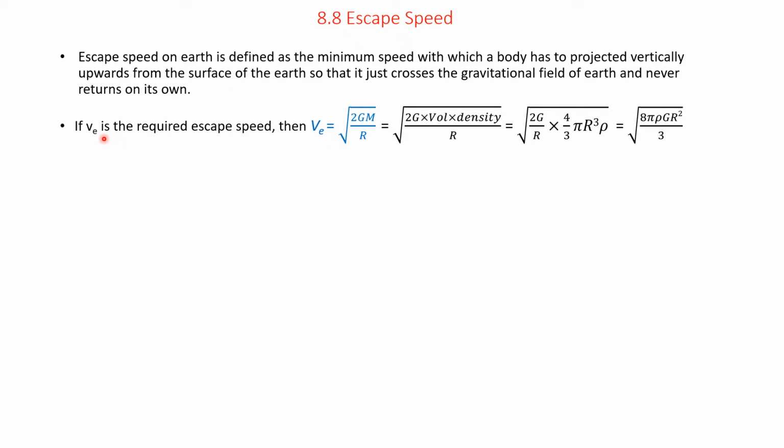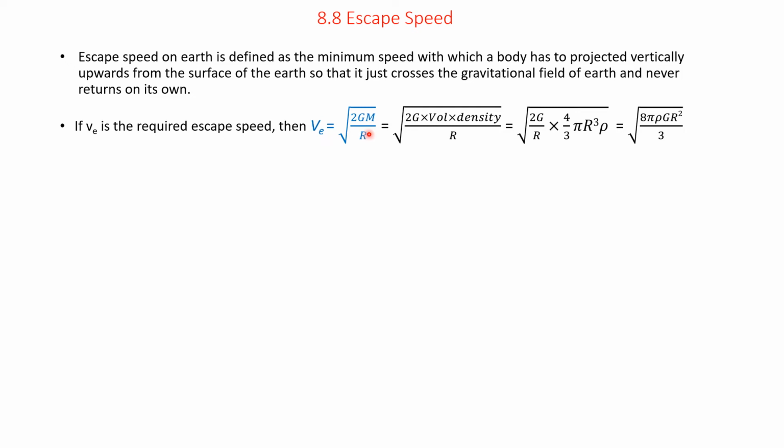If V subscript E is the required escape speed, then V_E equals the square root of 2GM divided by R. Here V_E is the escape speed, capital G is the gravitational constant, M is the mass of Earth or mass of the planet, and R is the radius of Earth.